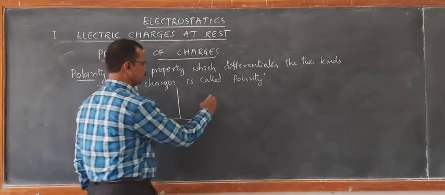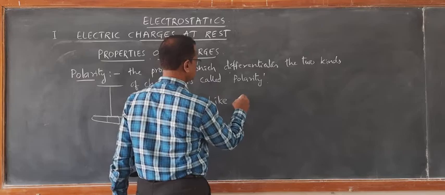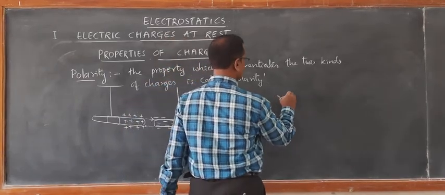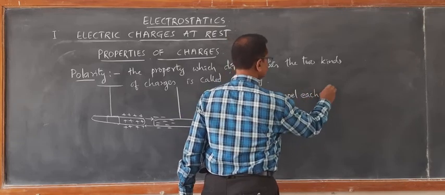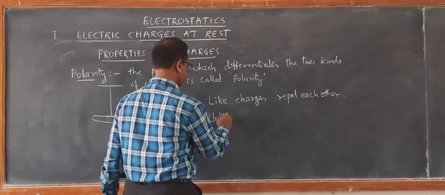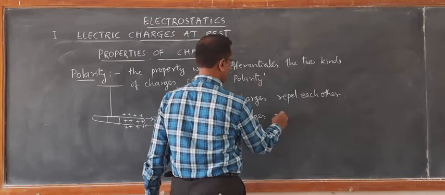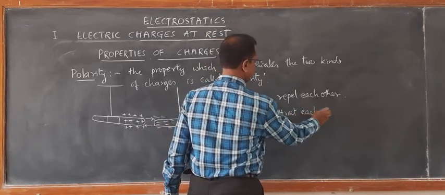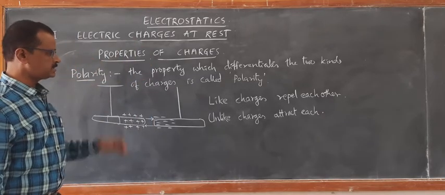So in general we can conclude: like charges repel each other, unlike charges attract each other. Like charges repel each other, unlike charges attract each other.